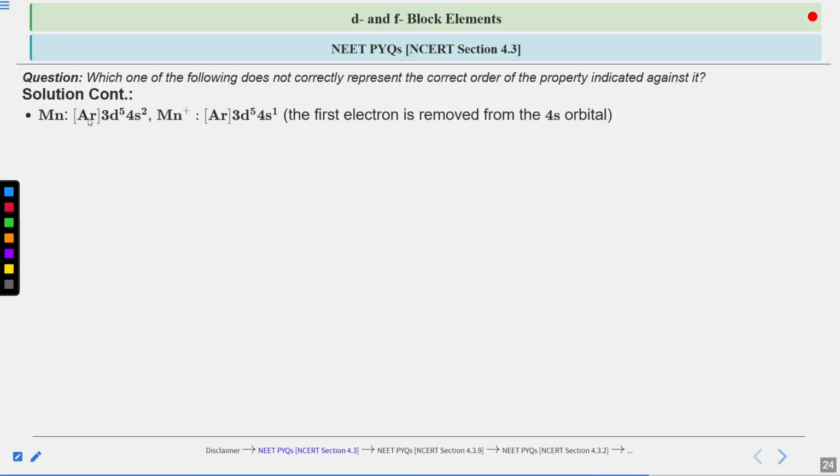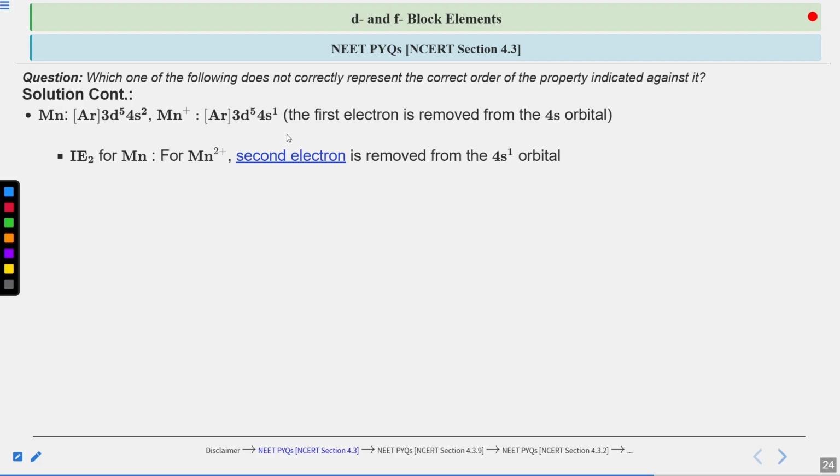Now, for manganese, with the configuration argon 3d5 4s2, manganese positive has the configuration argon 3d5 4s1. The outermost electron is removed from the 4s orbital. For the second ionization enthalpy, forming manganese 2 positive, the second electron is removed from the 4s1 orbital, from which one electron is already removed.